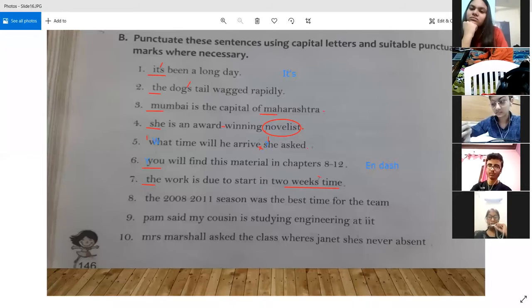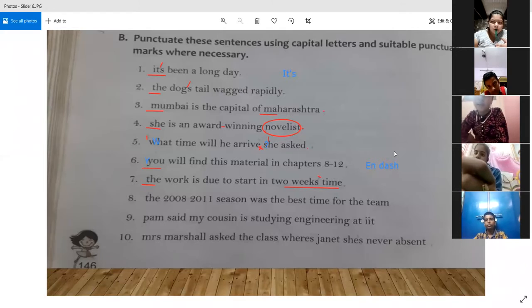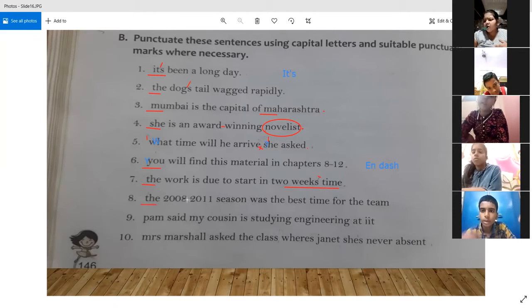Then the next sentence. Yes, Surabhi. Good morning, sir. Sir, first, the T will be capital. Yes, definitely. So then between 2008 and 2011, there will be an en dash, because now it is showing a span of time. And this is the purpose of use of an en dash.